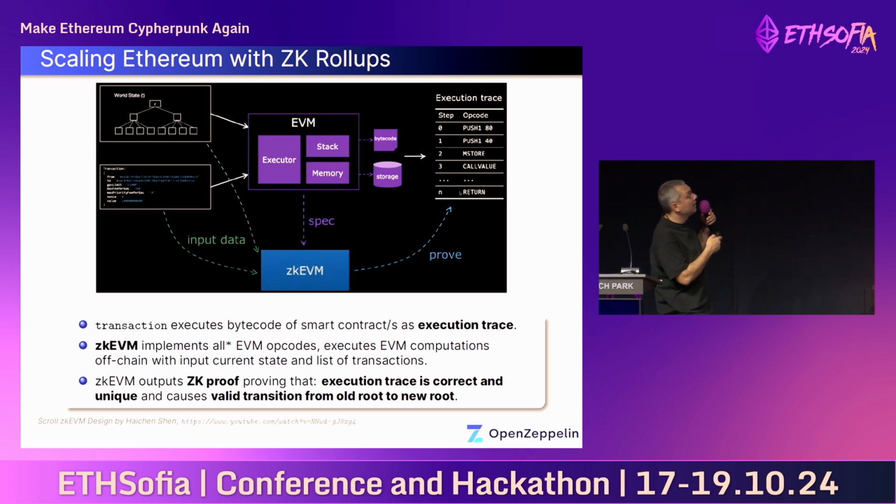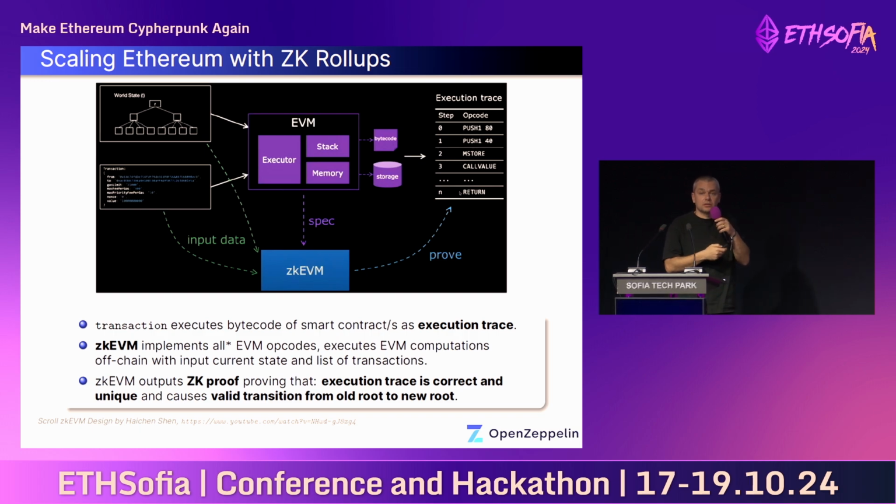And then we have a transaction or a list of transactions that we want to execute. Now, if you just focus on the upper side, here we have whatever happens on L1, so no ZKP for the moment. And what will happen is the transactions go into the Ethereum virtual machine. They're executed by the executor who is pushing, popping on the stack and reading and writing on the memory, so this is transient memory.